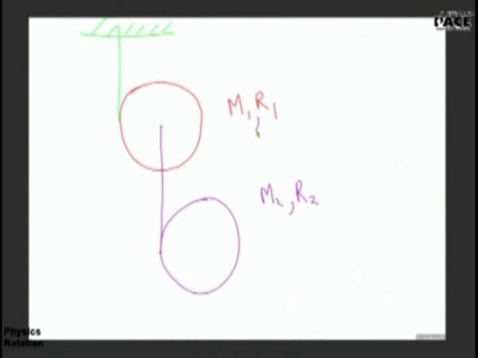This is also an Irodov problem. Please see this. Mass m1, radius r1, mass m2, radius r2. And now I leave the whole system free from rest. Both the disks will start unfurling. They will unwrap and fall down. You have to tell me the tensions only, nothing else. You have to tell me the tension here, T1, and you have to tell me the tension here. Please try to do this.